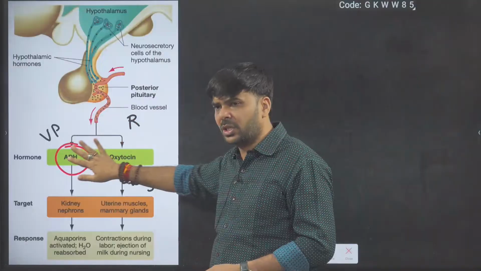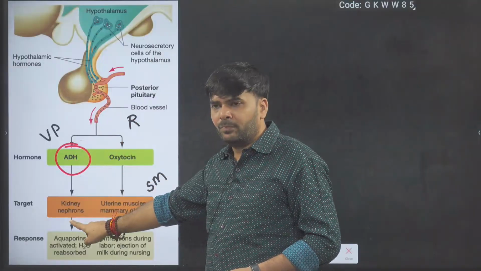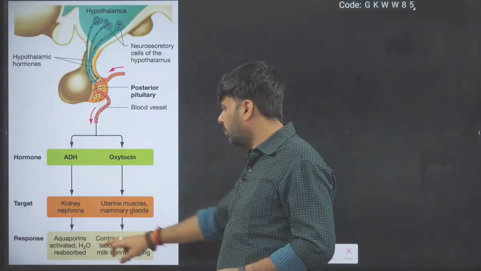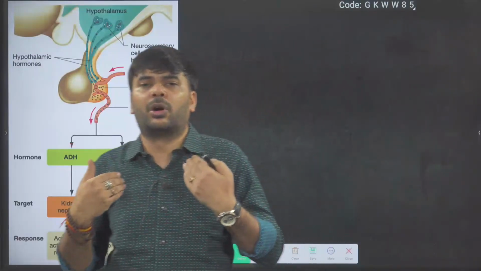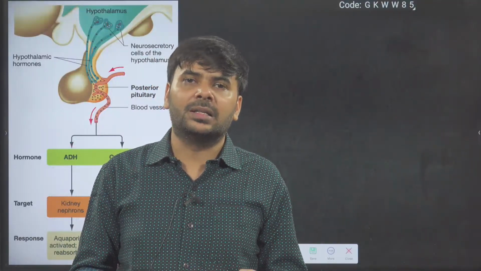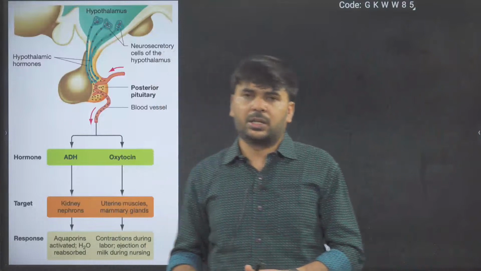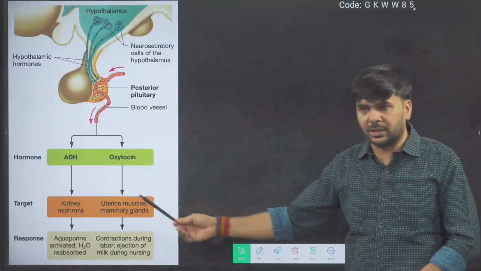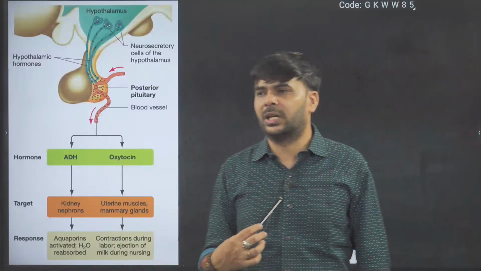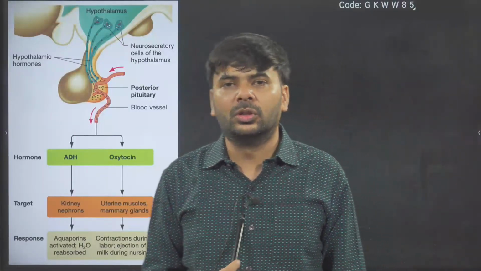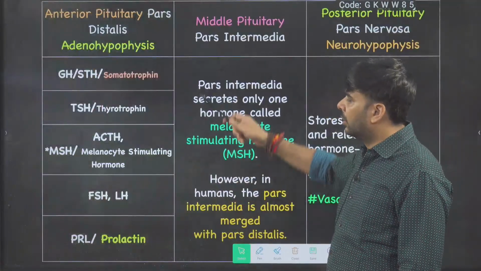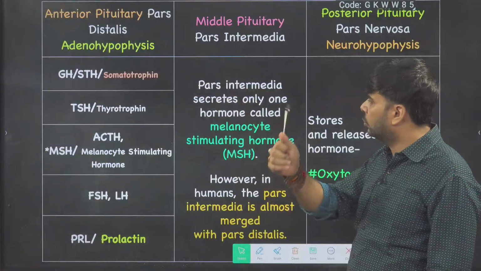So these two hormones done. ADH target organ, nephron. What do they do? They do water reabsorption. Means excess of water they reabsorb in the body. So in urine, water is very less. So what type of urine? Concentrated urine, due to ADH secretion. ADH, when will it be released in your body? Simple answer, when we are suffering through dehydration or drinking less water. ADH done.